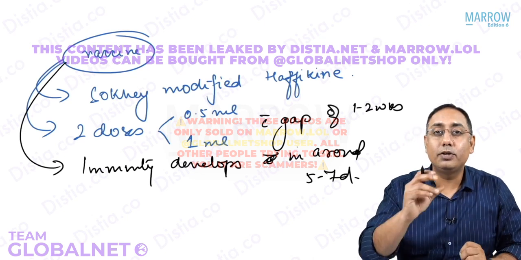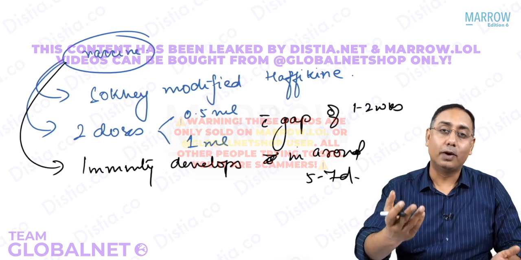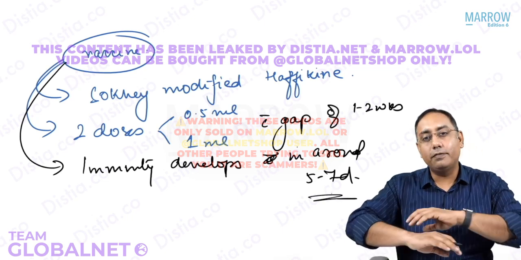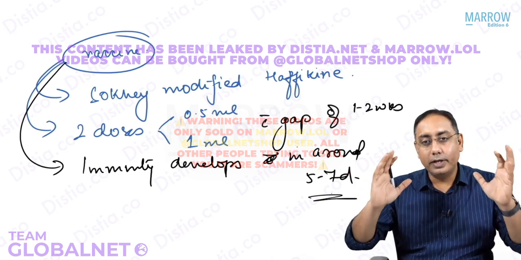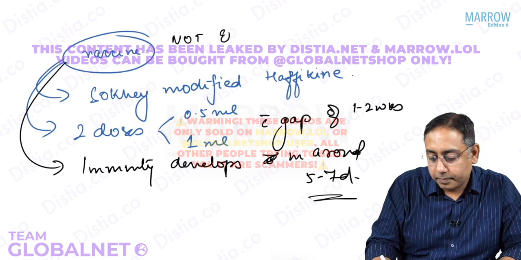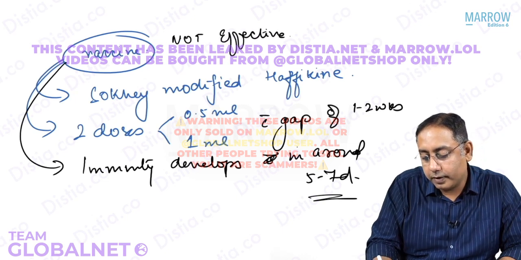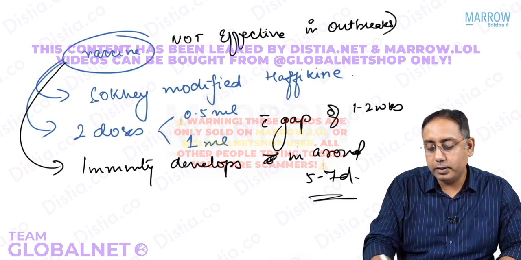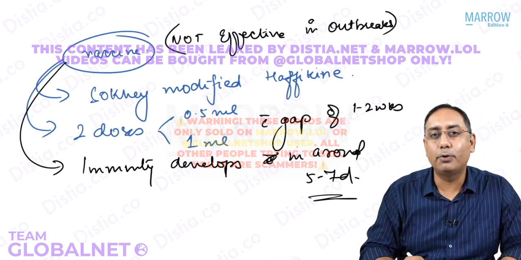Why? Because what is the incubation period of pneumonic plague? 1 to 3 days. Bubonic plague, 2 to 7 days. So within 7 days, the infection actually spreads. It happens in outbreaks, and the vaccine is not effective in outbreaks. In outbreaks, it won't work. So what is the vaccine mostly used for? It is used for emporiatrics.